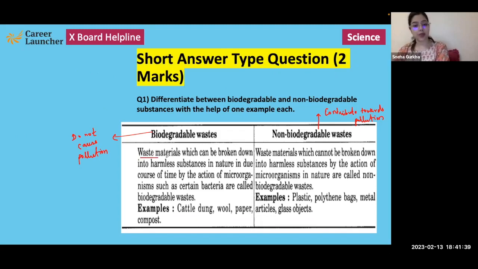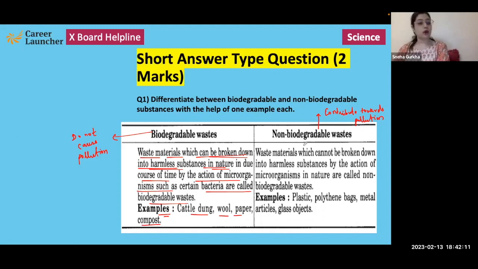Biodegradable waste are waste materials which can be broken down into harmless substances in nature in due course of time by the action of microorganisms such as bacteria. They are known as biodegradable waste. So biodegradable waste, after some time, by the action of microorganisms such as bacteria, will automatically decompose or degrade. Examples: cattle dung, wool, paper, compost, etc.